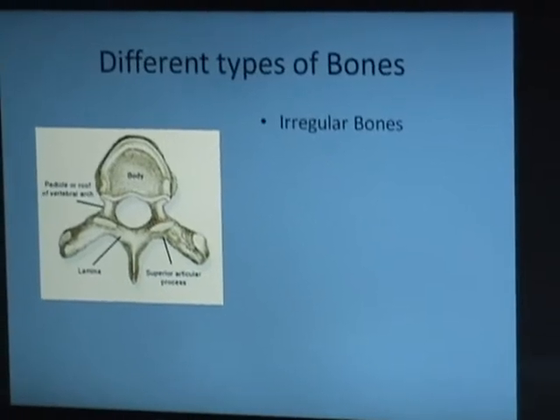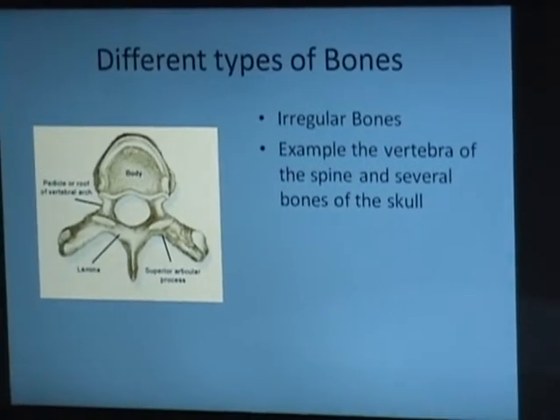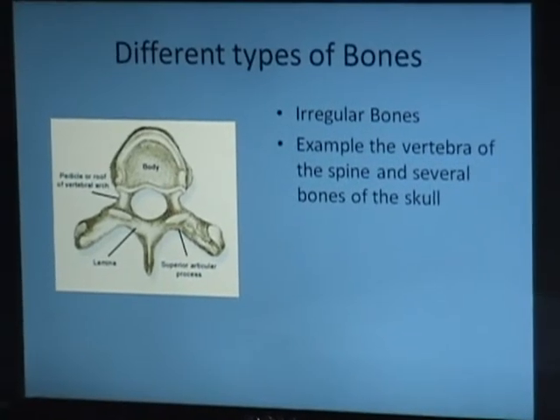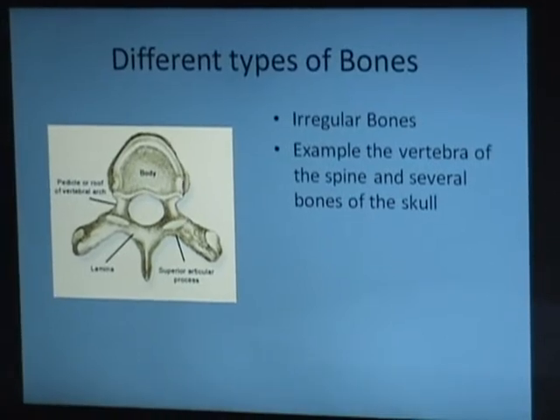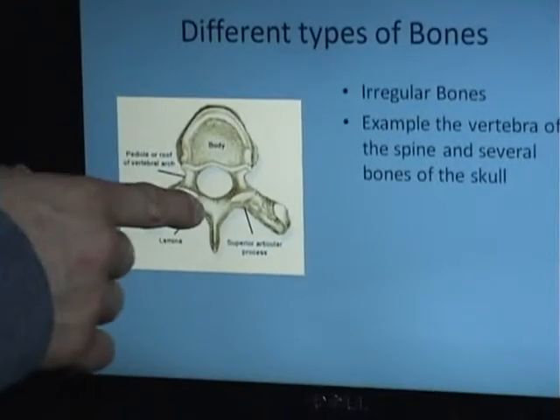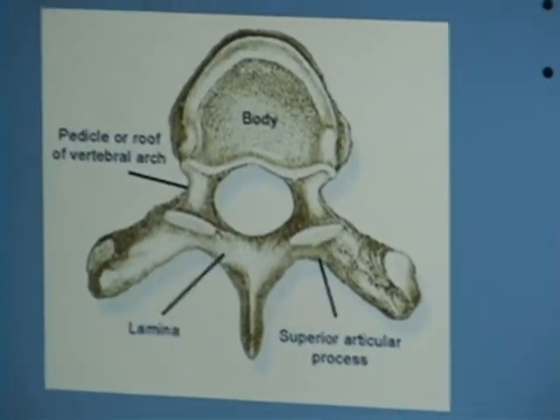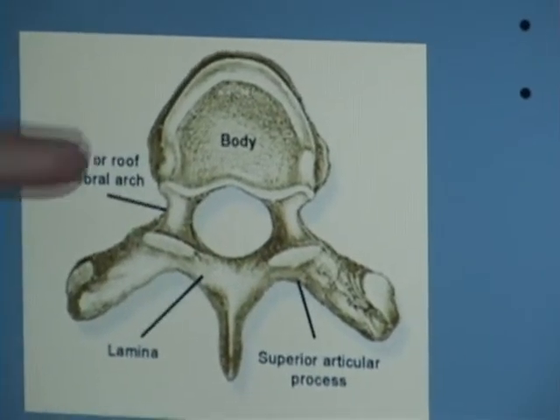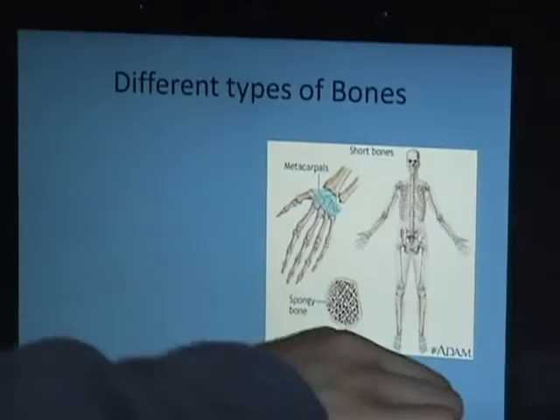Now we have irregular bones. Examples of irregular bones are some bones in the spine and several bones of the skull. This is a bone of the spine. You can see the circle where the spinal cord will go up through, and it has an irregular shape. It has many notches and divots in it.